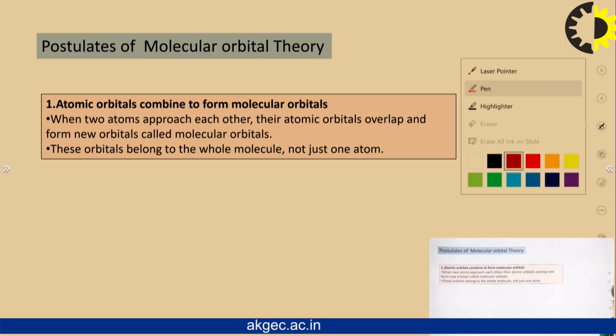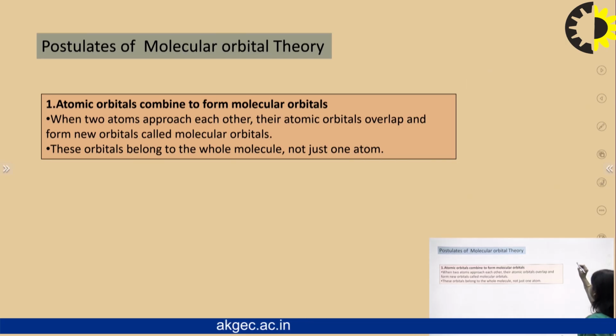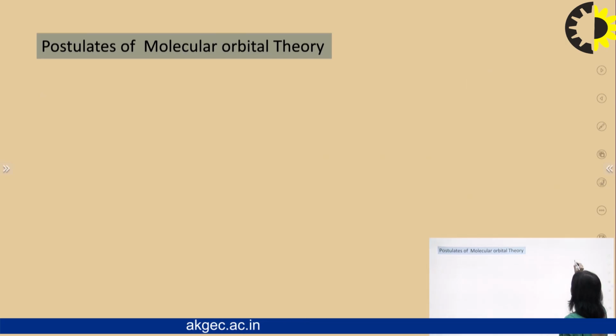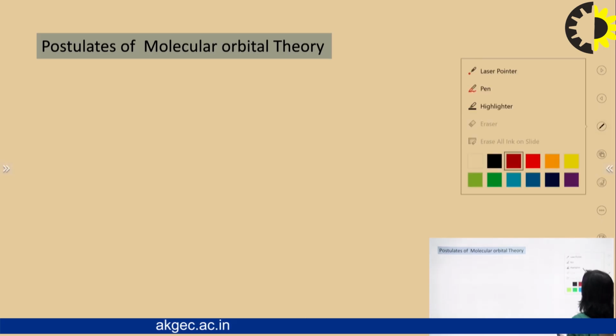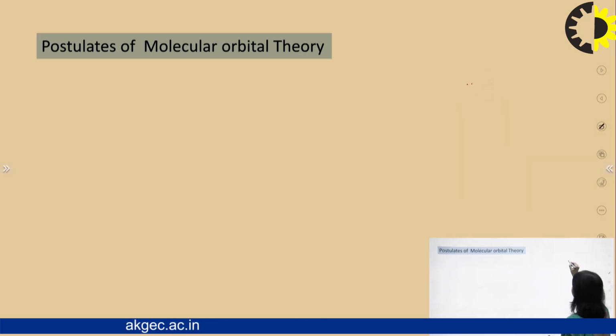For example, suppose there are two 1s orbitals combined.